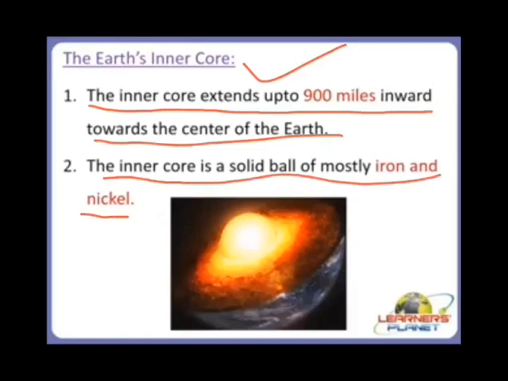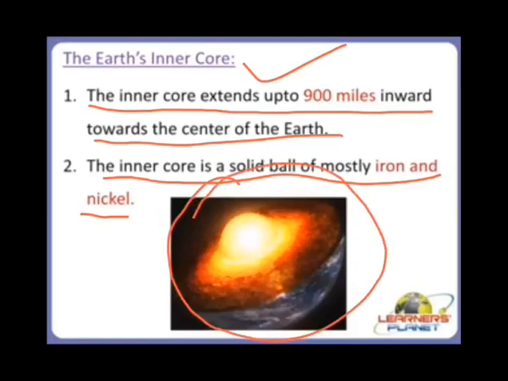As you know, the outer core is made up of mostly iron and nickel, and the inner core is also made up of iron and nickel. It appears like a solid ball of mostly iron and nickel.